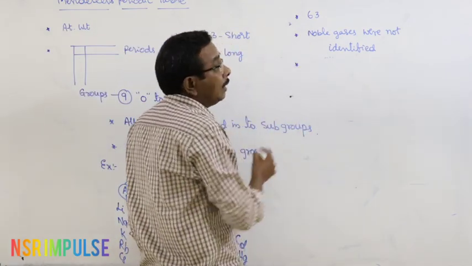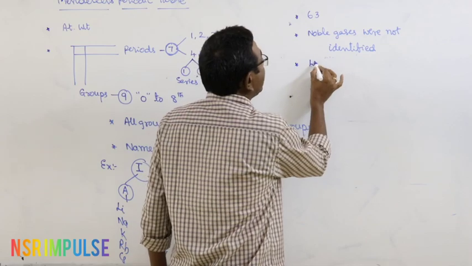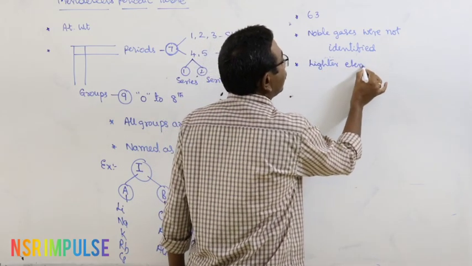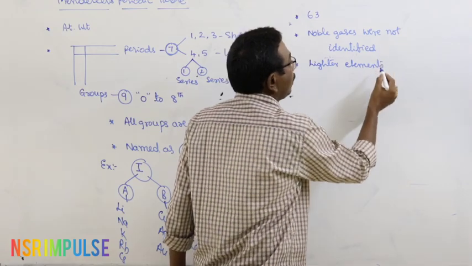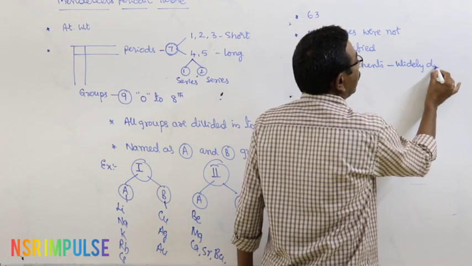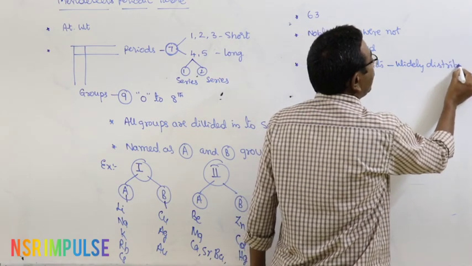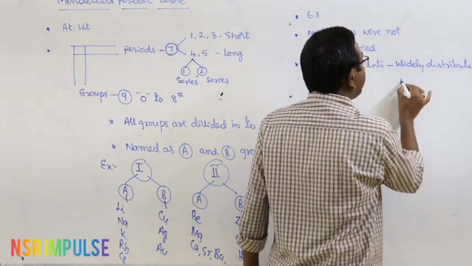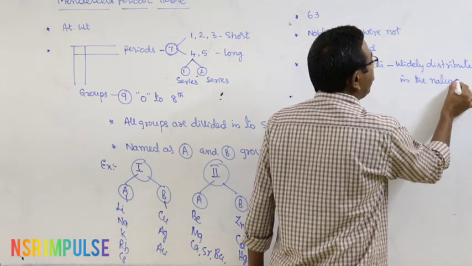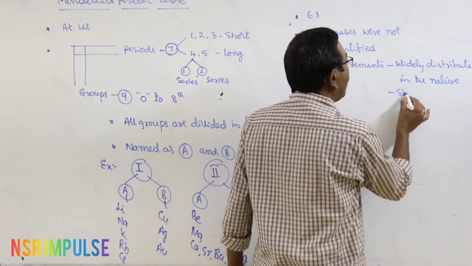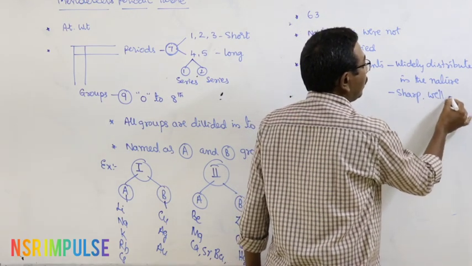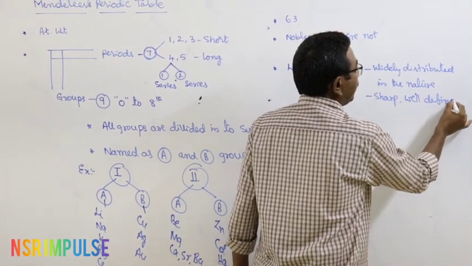And here the elements with the lighter masses, means lighter elements, are widely distributed in the nature, and at the same time they are having sharp, well defined properties.